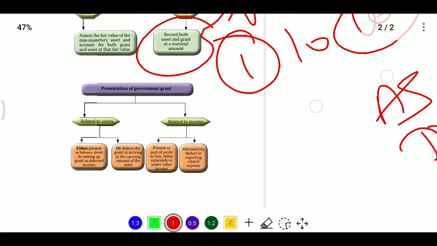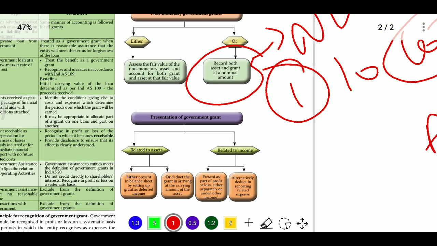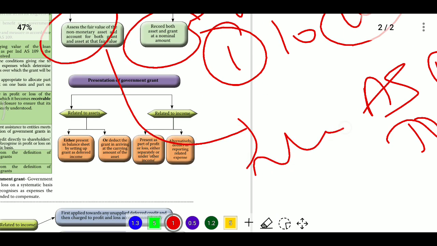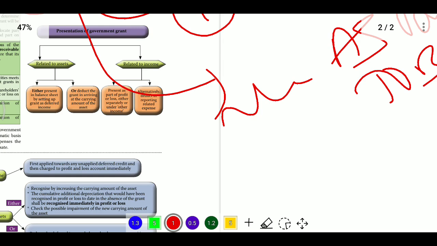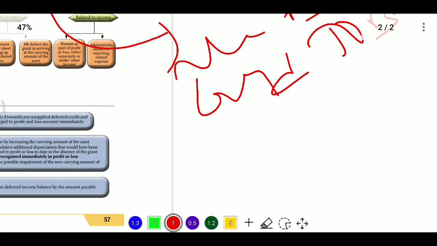Now, for a non-monetary asset, if the asset received is non-depreciable, for example land, then we need to see whether the grant is conditional or unconditional.